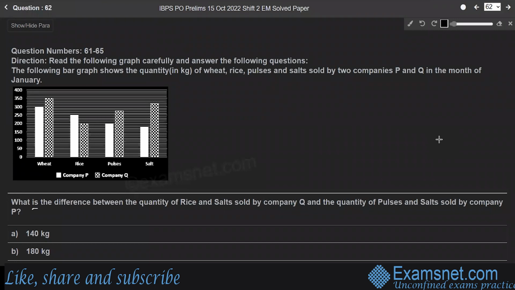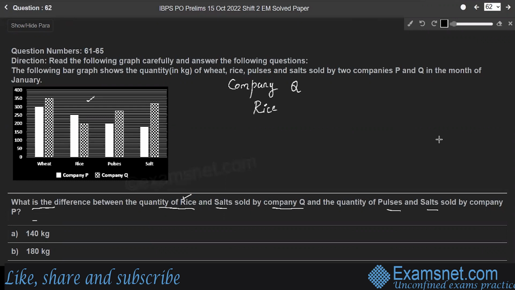Question 62. What is the difference between the quantity of rice and salts sold by company Q and the quantity of pulses and salts sold by company P? So we'll consider company Q. Company Q sells rice of quantity, so focus on only the black and white portion, right? So company Q sells 200 kg of rice.